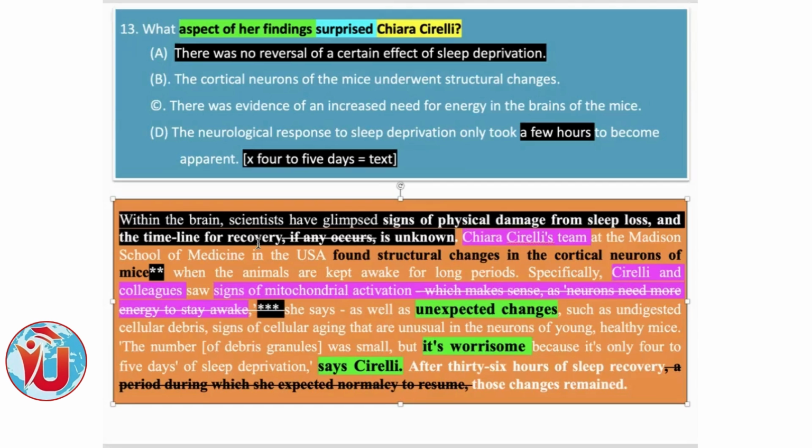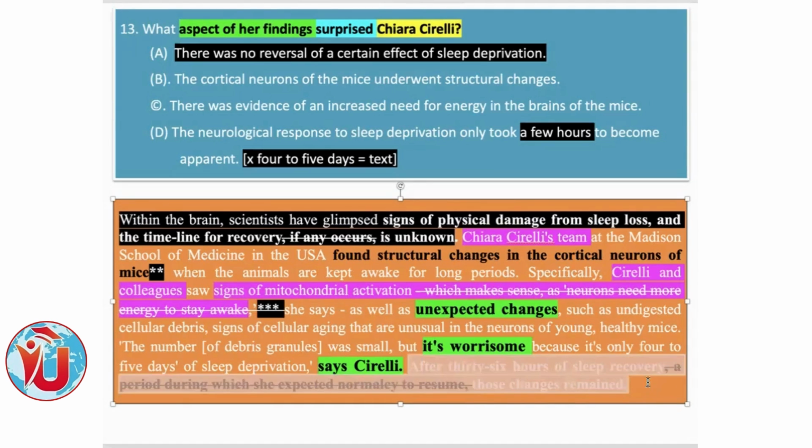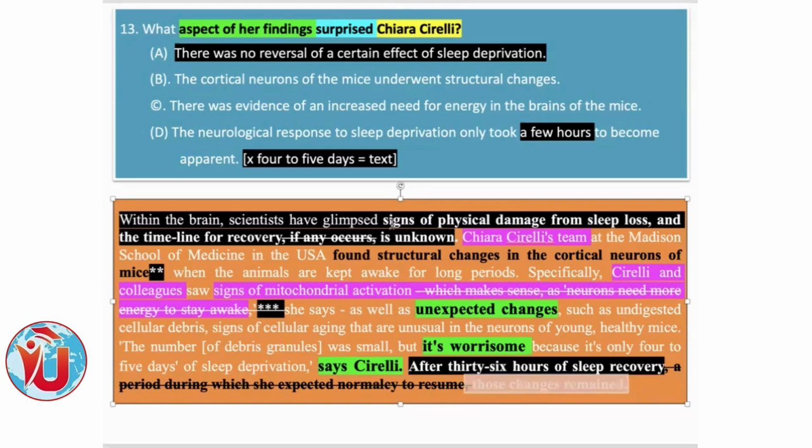That's the concept. See the last line, what does it speak? Those changes remained, which means the damage was not healed. Even after 36 hours of sleep recovery, the damage remained the same. The damage was not solved or healed.